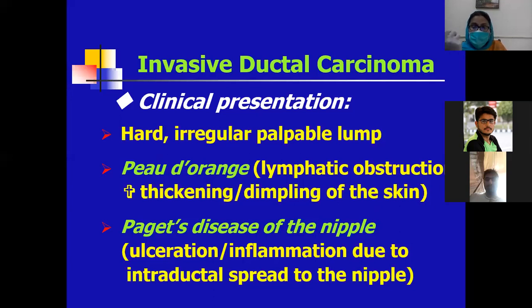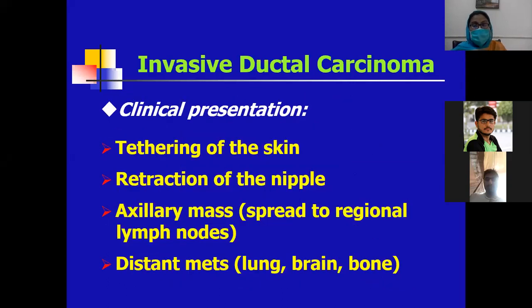There may also be a peau d'orange appearance, in which lymphatic obstruction by tumor cells causes thickening and dimpling of the skin. Then there is Paget's disease of the nipple, in which there is ulceration and inflammation due to intraductal spread up to the nipple. The patient may present with a lump, a peau d'orange appearance, or Paget's disease of the nipple, which clinically mimics eczema.